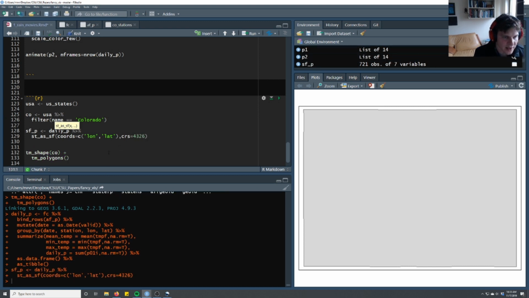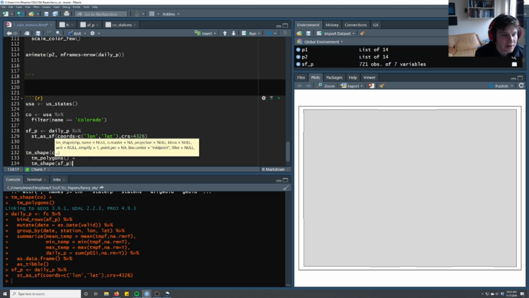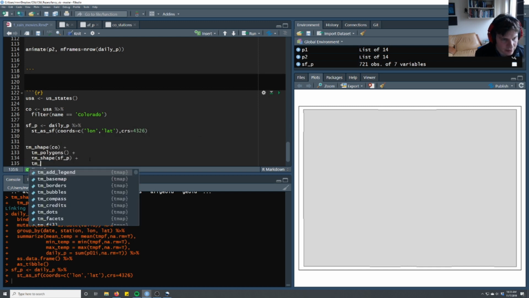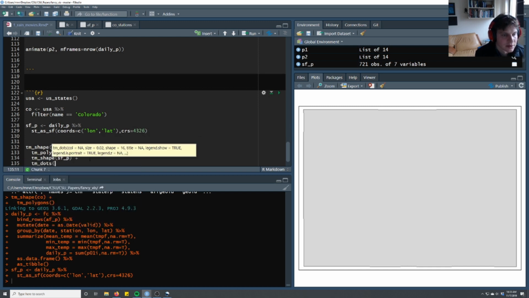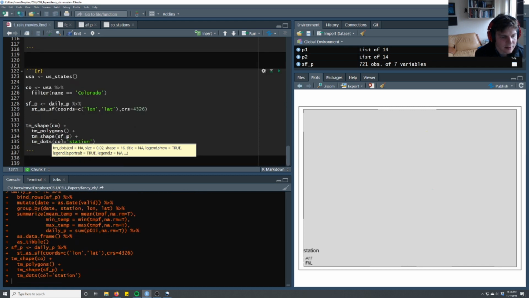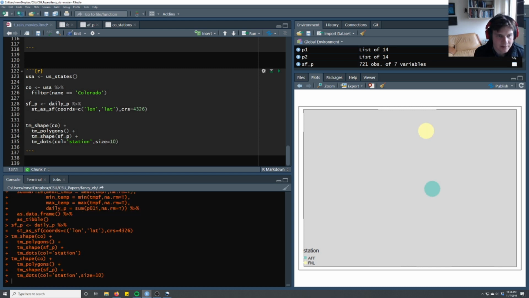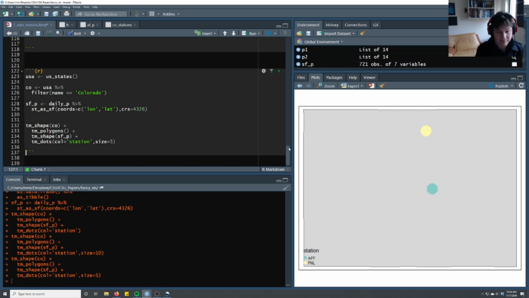And then what we can do is add another shape to this map, tm shape SFP. We can make them tm dots, and we'll do color equals station, so that they get colored slightly differently. Oh, they're tiny, tiny things. So we'll do size equals 10. Let's see how big that gets them. Okay, that's probably too big. So now we have size equals 5.